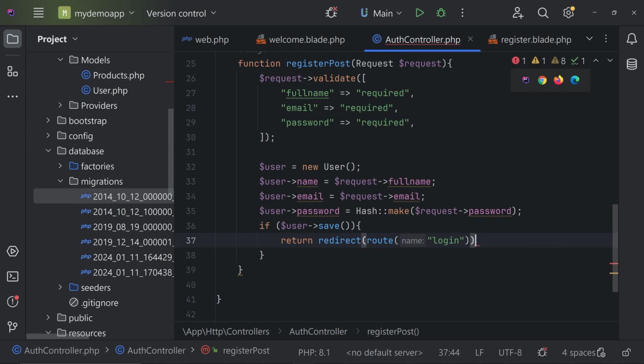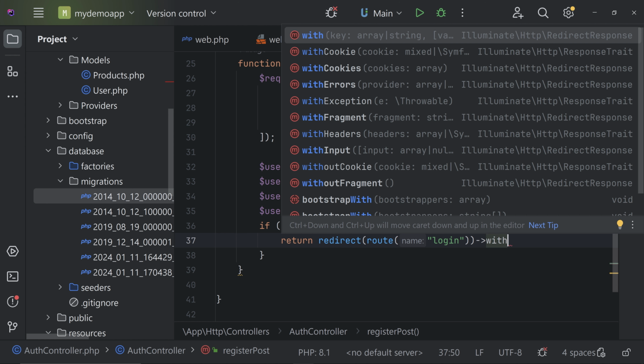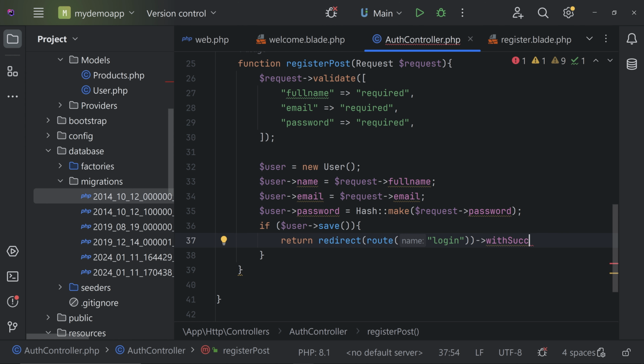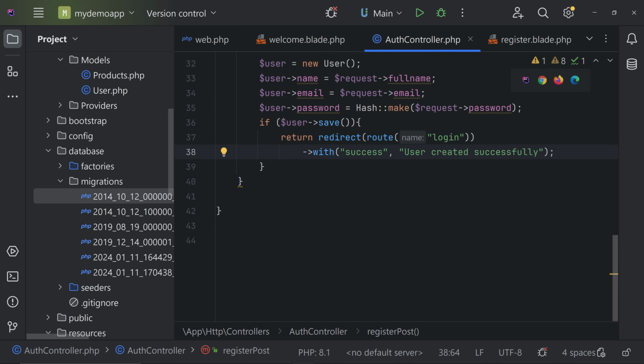We can pass some messages along with this redirect. Let's use something like with success, or you can use simple with and give success here, give a comma and pass your message: user created successfully. Let's hit enter from here. Give a semicolon, that's it. So if the user is created successfully, we are redirecting the user to the login page, and we can also show this success message.